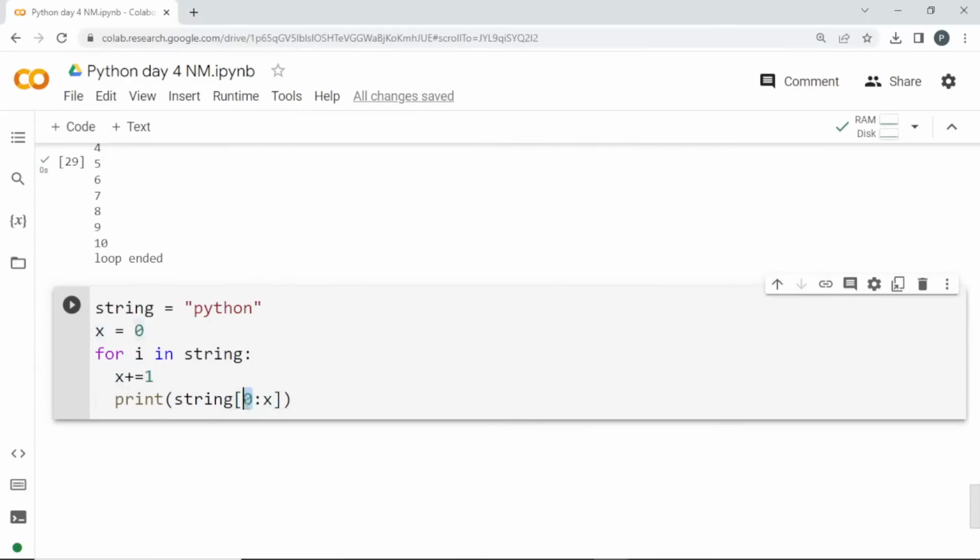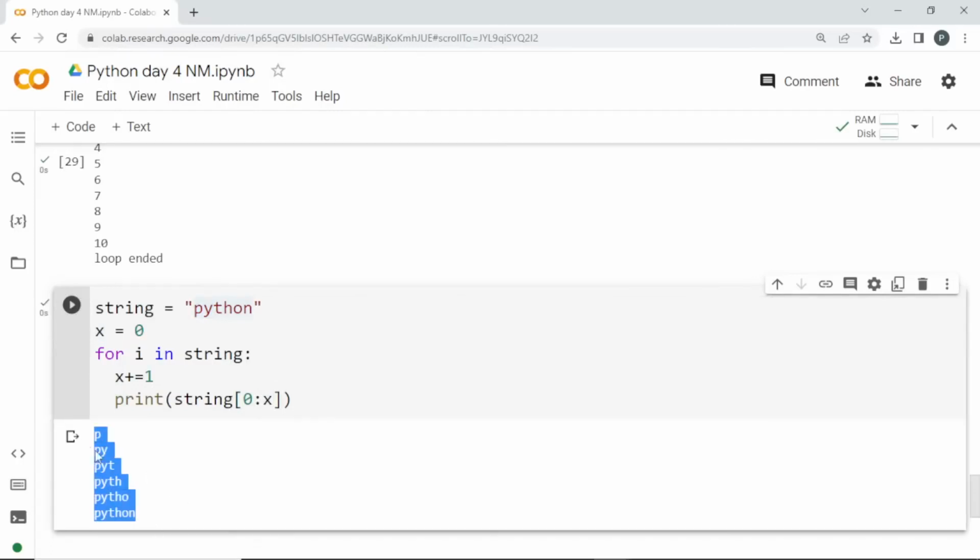It is starting from 0 and ending at 1, which means one step before, so it will print only the 0th index, which is p. The next time the loop runs, the value of x is increased by 1, so it will be 2. So it is 0 to 2, which means it starts from 0 and ends at index 1, so it will get py, and then it keeps on going. So the output will be like this.